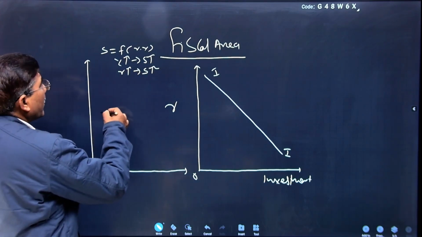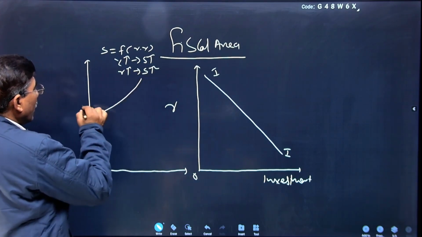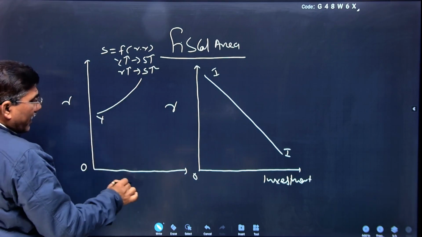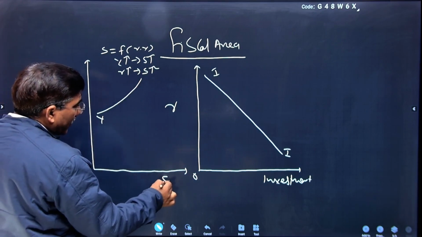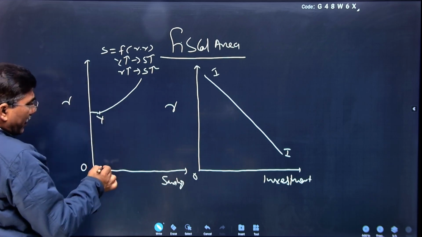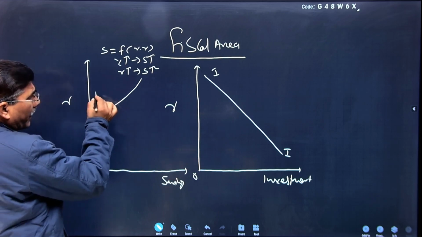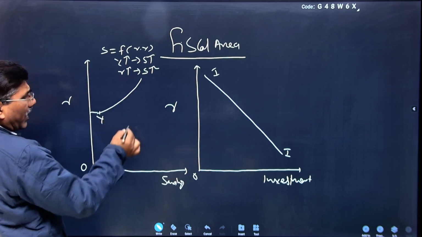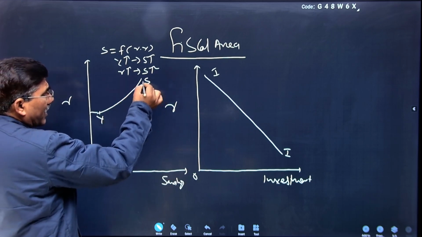Suppose the level of income is 100 rupees. Say this is the rate of interest, and say this is the savings. You can see at a low rate of interest, saving is very low. But with increasing rate of interest, saving also increases equally. That is the saving curve.